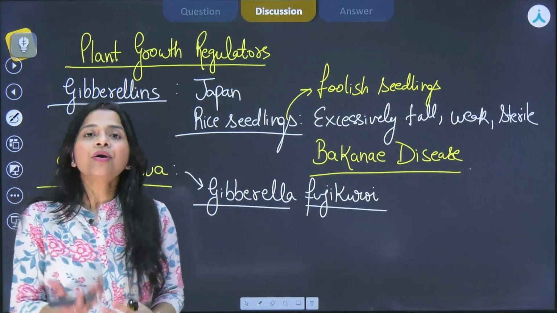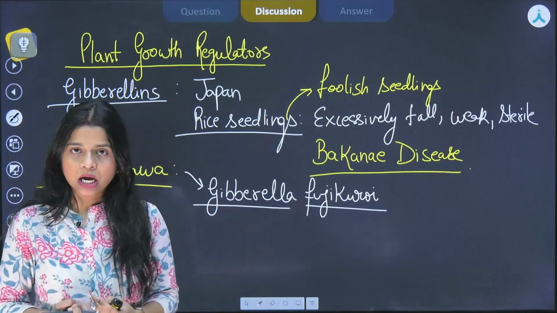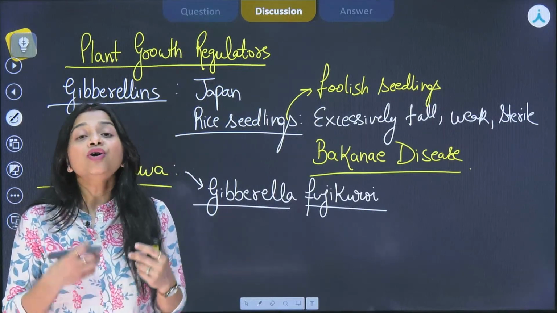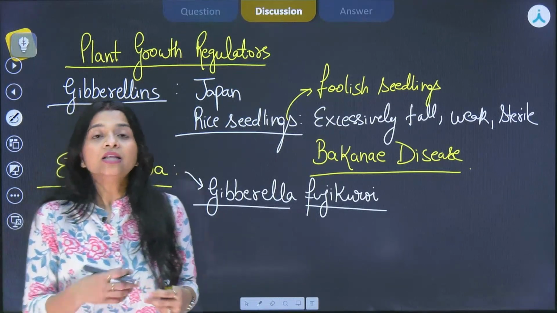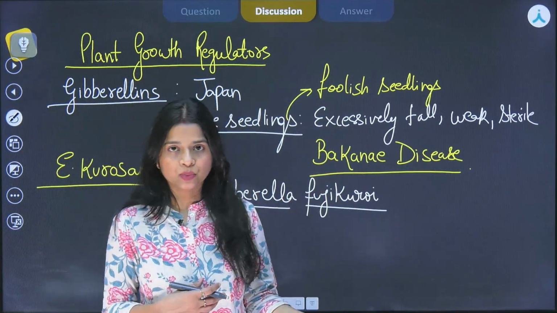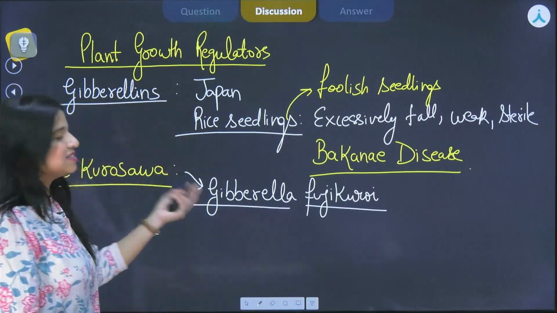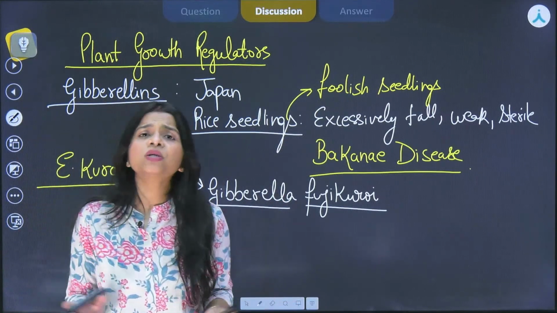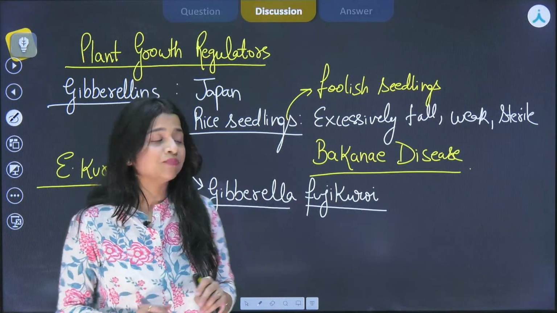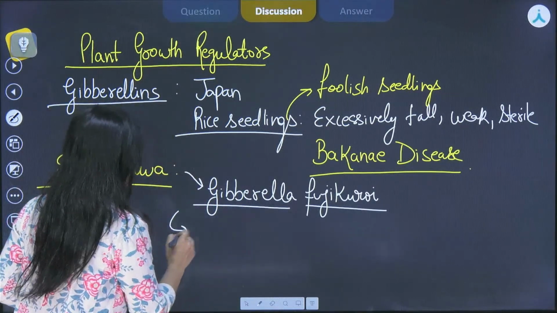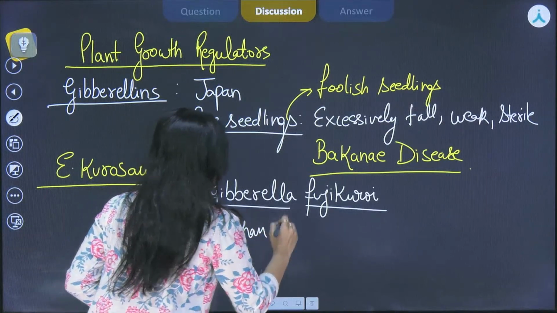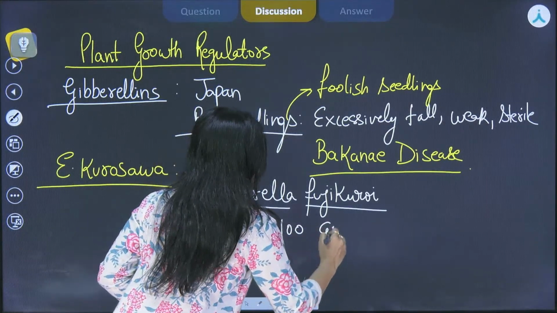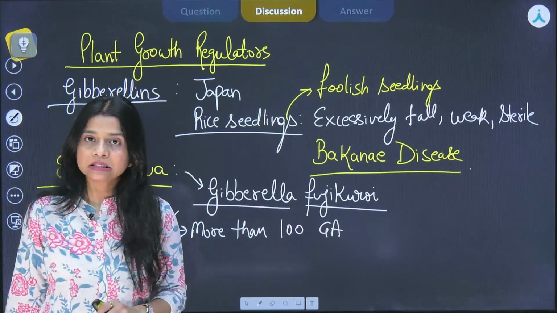Later on, extracts from this fungus were taken and used for the promotion of the growth of plants. They were used in beneficial activity, and since then hundreds of gibberellins have been discovered. There are more than 100 gibberellic acids that have been discovered.